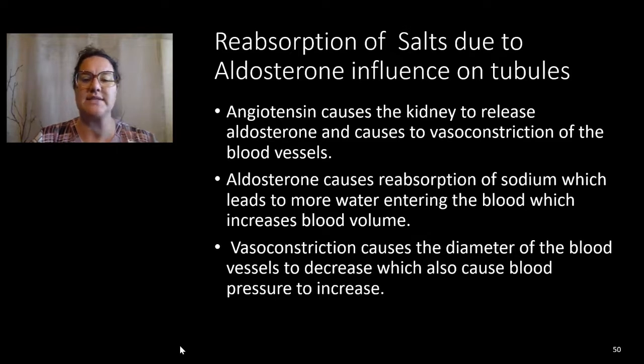Angiotensin causes the kidneys to release aldosterone and cause vasoconstriction, or constriction of the blood vessels. Aldosterone is going to cause reabsorption of sodium, which leads to more water entering the blood, which increases blood volume. Vasoconstriction is also going to cause the diameter of the blood vessels to decrease, which causes blood pressure to increase. So we increase our blood pressure in two ways: by reabsorbing more water into the blood volume, and by constricting the blood vessels to cause blood pressure to go up.